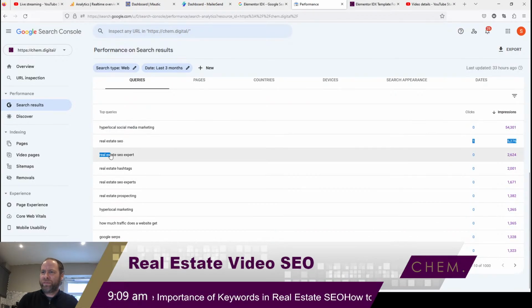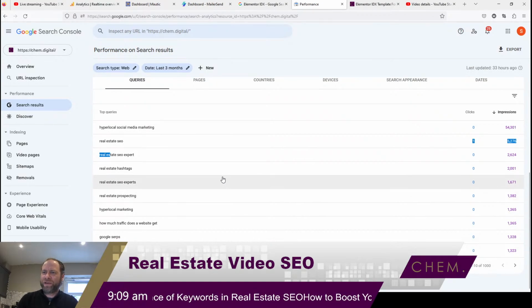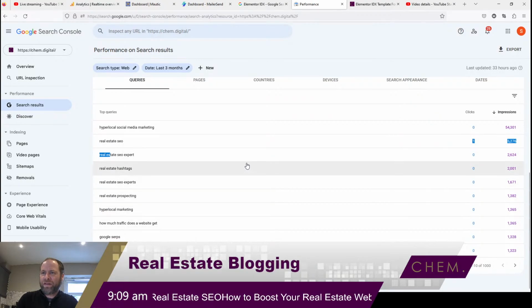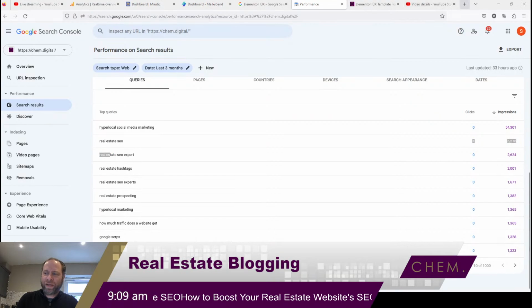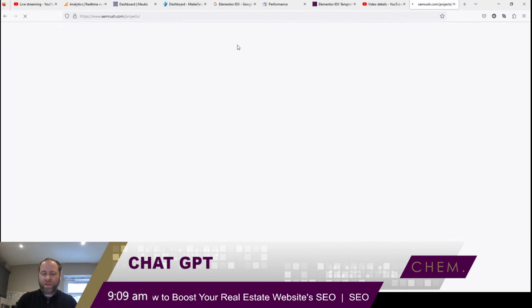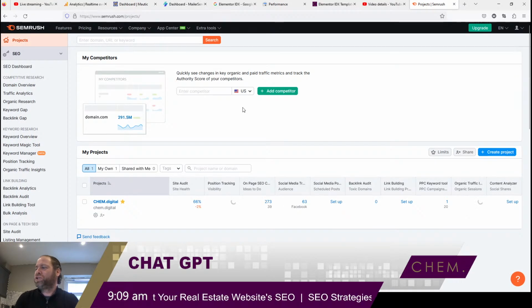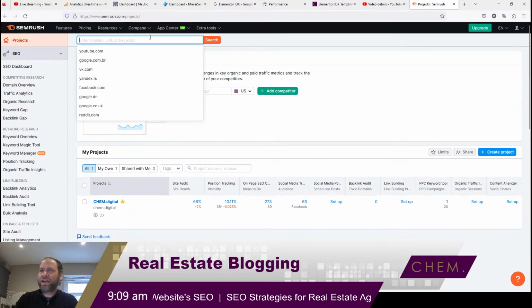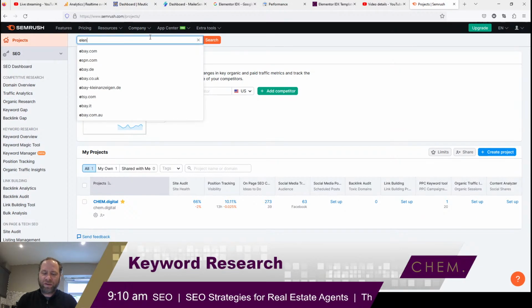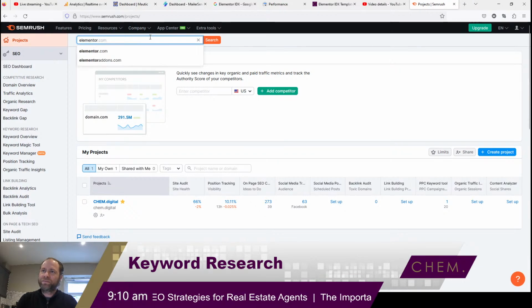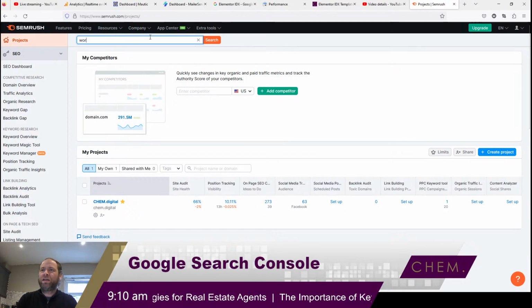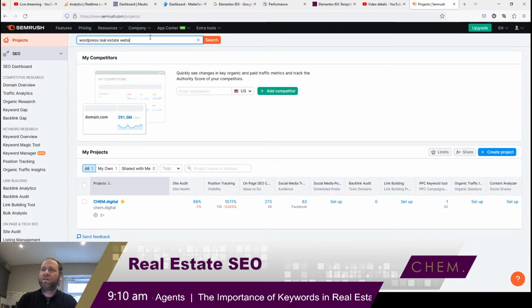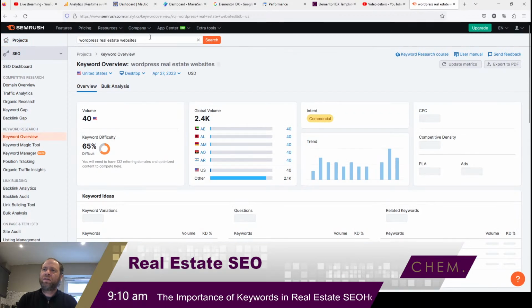So real estate SEO, SEO expert, hashtags, things like that. These are good topics. Now there's a keyword tool that I like to use called SEMrush, so I can analyze any domain or keyword, right? So now let's try WordPress real estate websites.